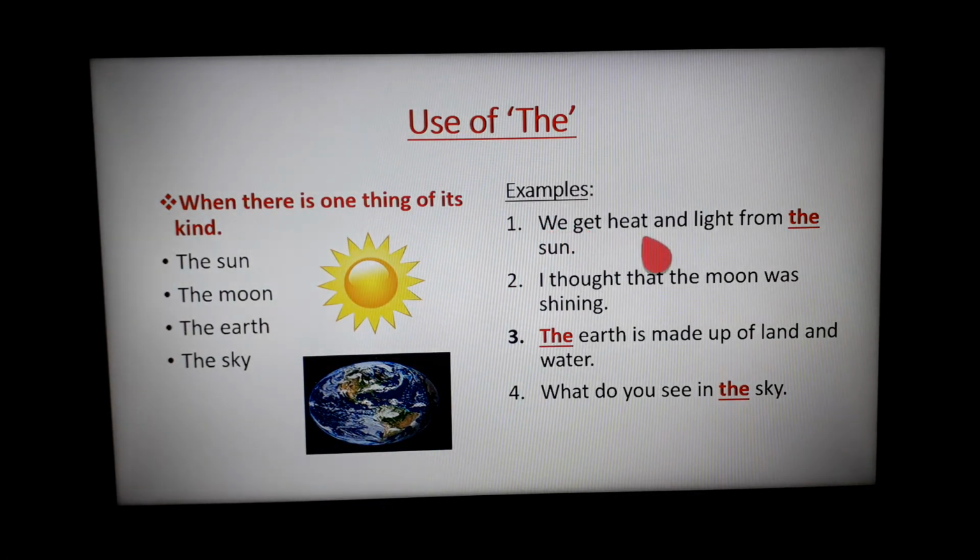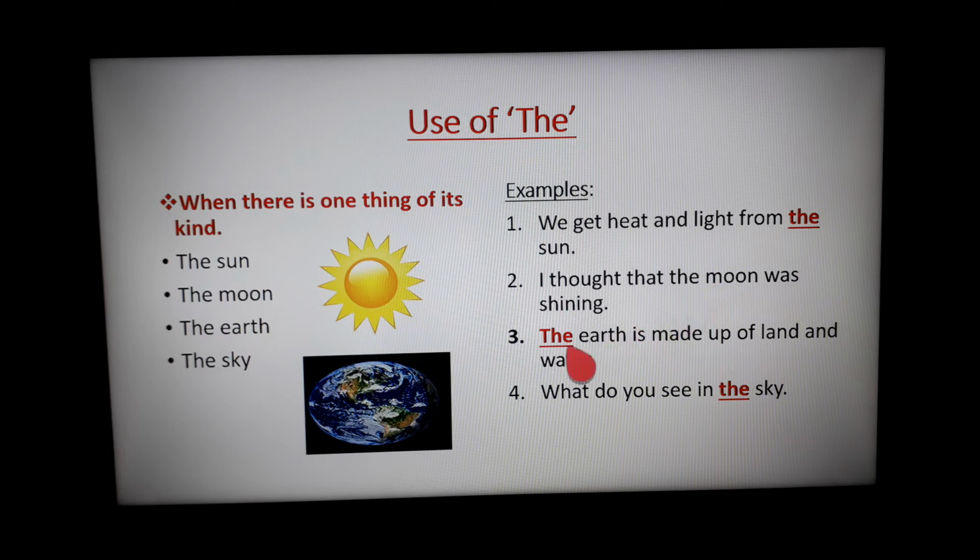We get heat and light from the sun. The is written with sun. I thought that the moon was shining. The moon. Along with moon we have written the. The is used before the words written here.